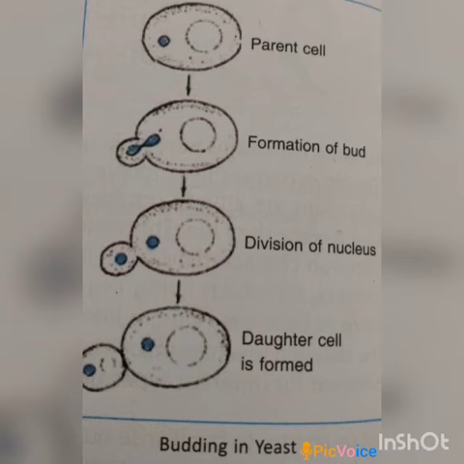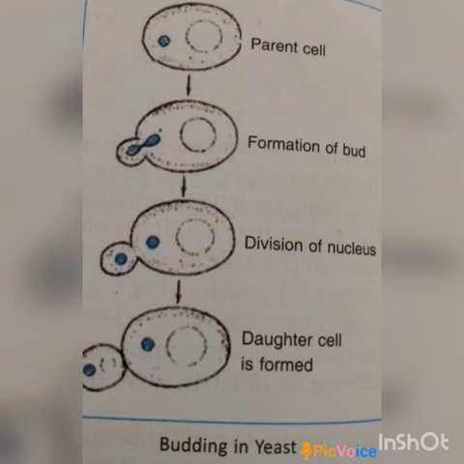Asexual reproduction is not limited to single celled organisms. Most plants have the ability to reproduce asexually. Now, how does asexual reproduction take place in different organisms? We will discuss it with some examples. The first one is budding.